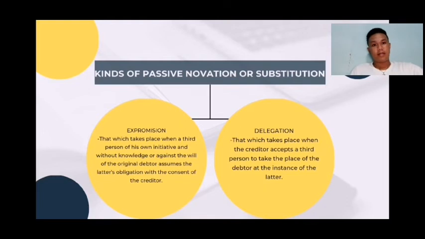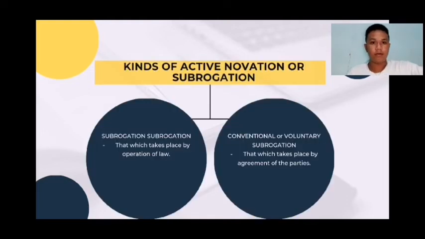The last one is mixed. When the object and/or principal conditions of the obligation and the debtor or creditor, or both parties, are changed, it is a combination of real and personal novation. When you say mixed, the persons, like the creditor and debtor, are changed, and the subject is also changed. That's why it is called mixed.